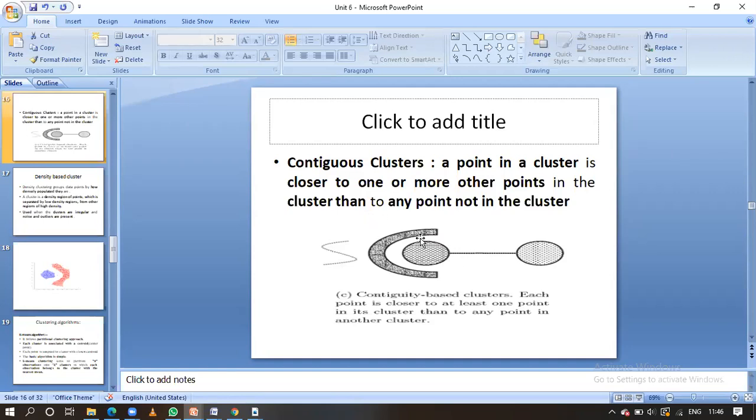That is why separation is there. Here is one cluster, here is one cluster, here is one cluster. If you take one point from this cluster, it is close to at least one point within the cluster, and it is not at all close to any other point outside the cluster. And if you take one point from here and one point from there, obviously they are not at all close, guys. That is why these clusters are separated.